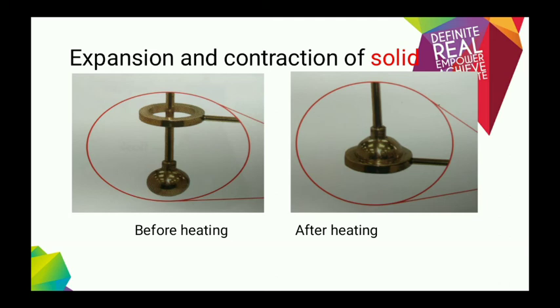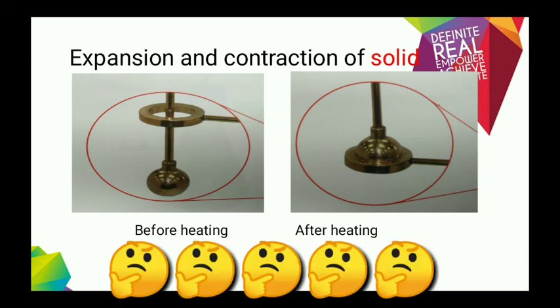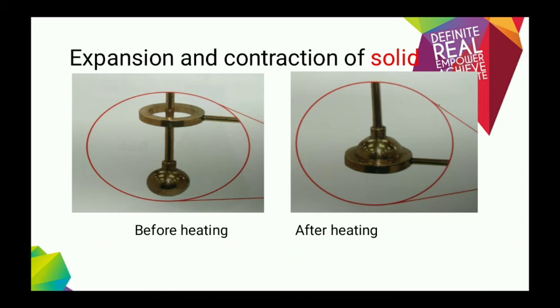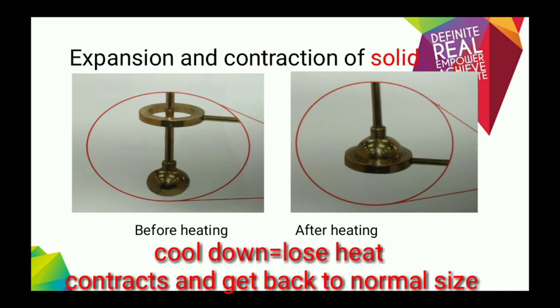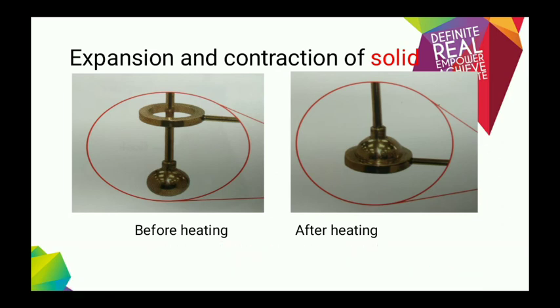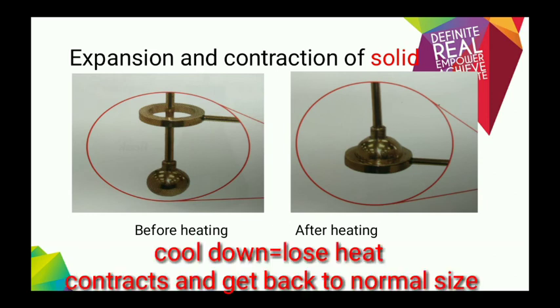Then what do you think we have to do to make the metal ball fit the metal ring again? Yes, we have to cool it down again. So when it cools down, it's going to shrink or contract so it can pass the metal ring again. To make you understand more about this expansion and contraction, let's see this experiment.